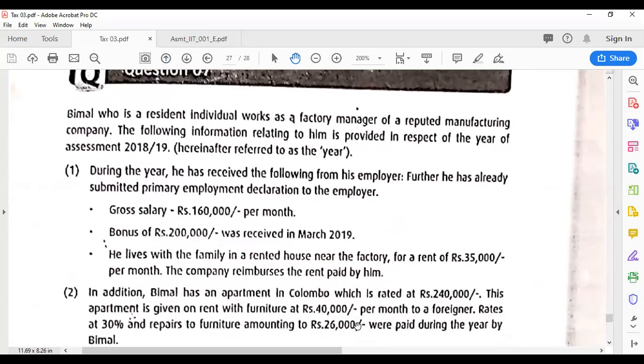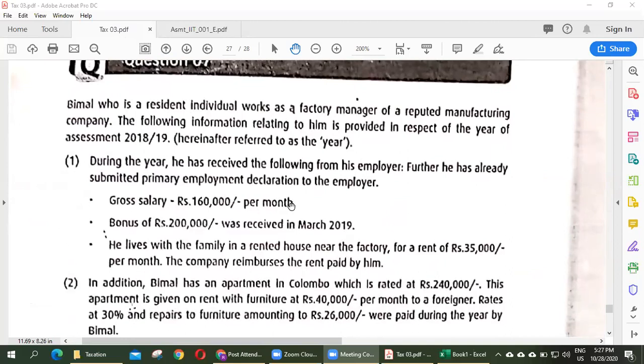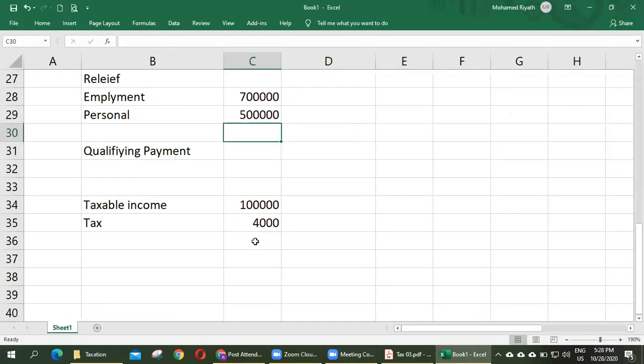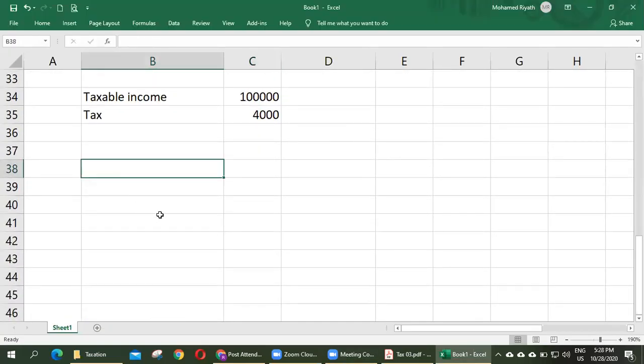Right, shall we start? First we will write the format. First one, employment income. Right, under the employment income, here